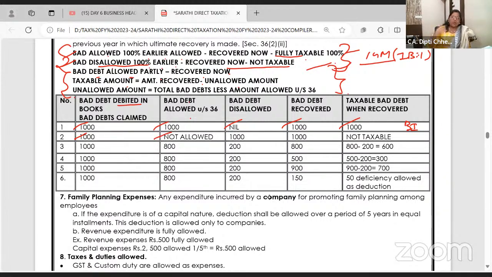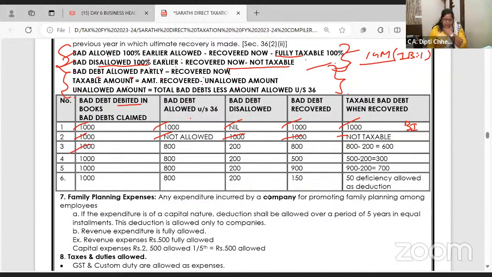So if it is not allowed, that time only it is disallowed, that time only it is added back, and you have paid tax on 1000. Now it is recovered, not taxable. You cannot tax the thing twice. Yeah, you will not find this example anywhere. This is with the years of teaching and with the way I give it in my offline classes. That's the way I've prepared this example.